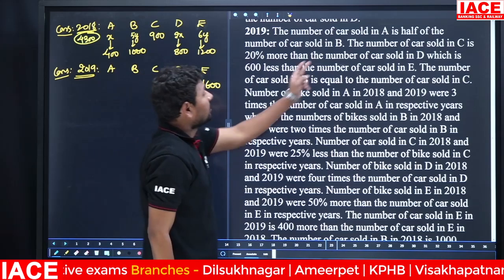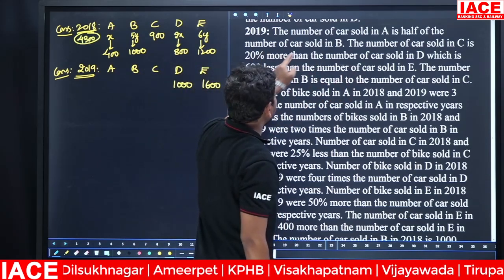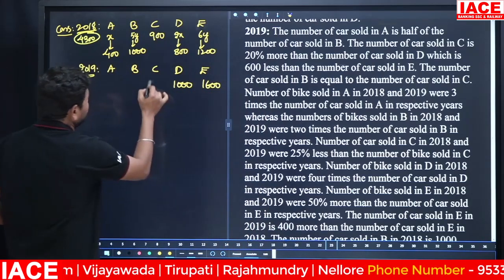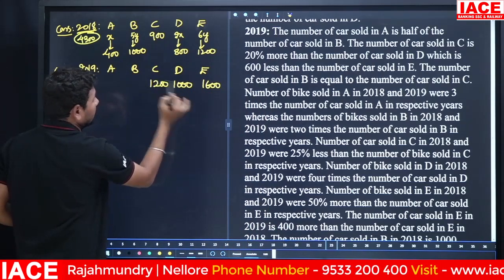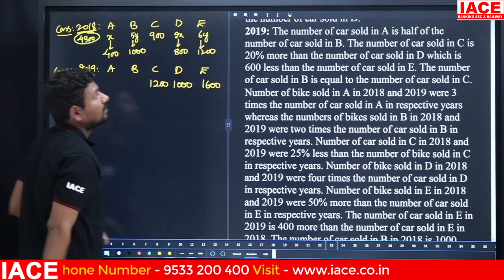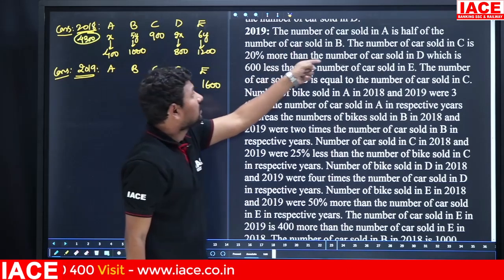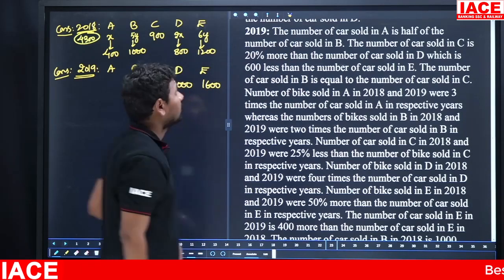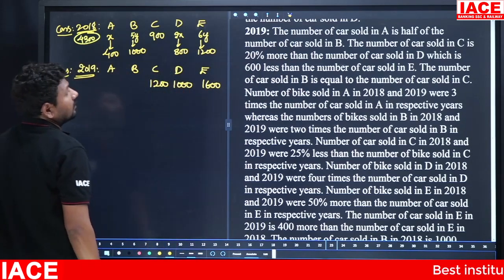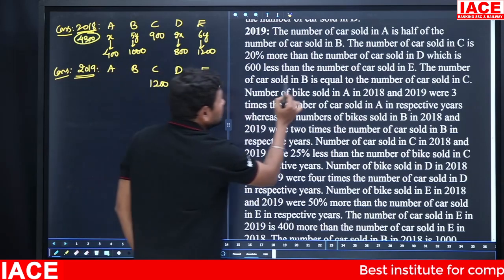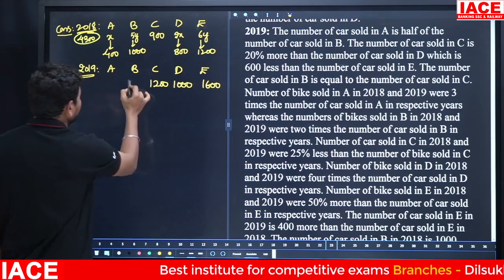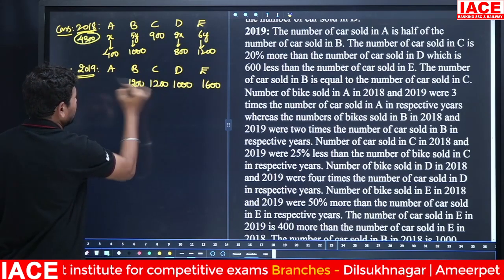Next, the number of cars sold in C is 20% more than the number of cars sold in D, so it becomes 1200. With the help of this we are calculating everything now. The number of cars sold in A is half of the number of cars sold in B, and the number of cars sold in B is equal to the number of cars sold in C. C is 1200, so B is also 1200.